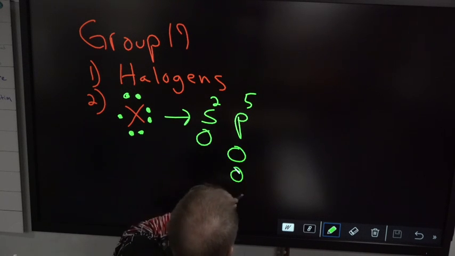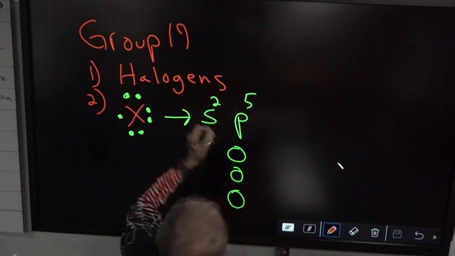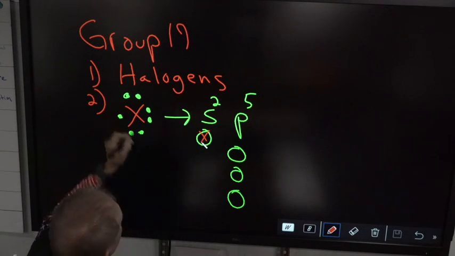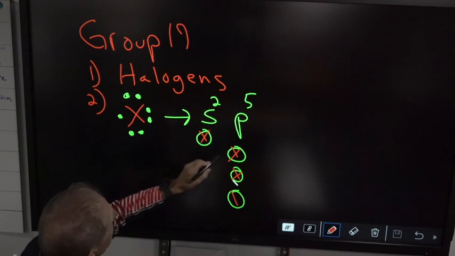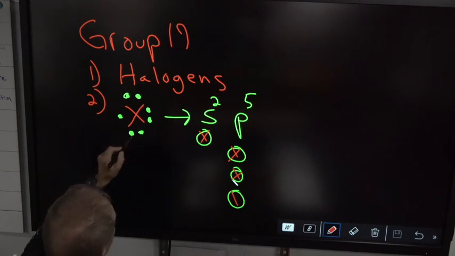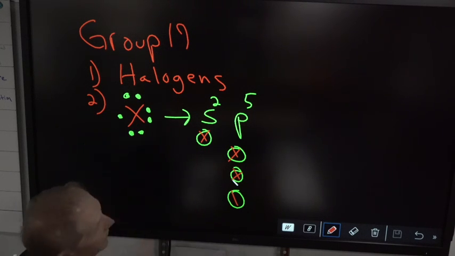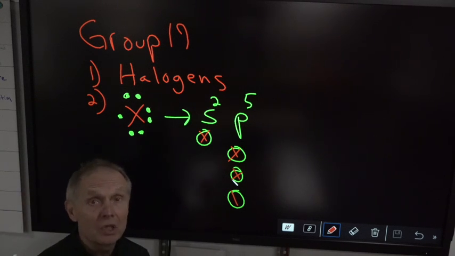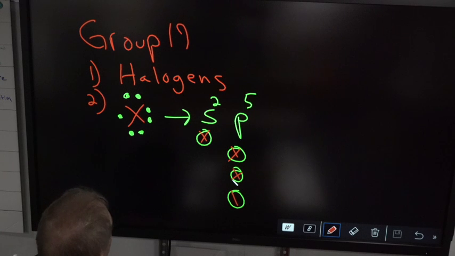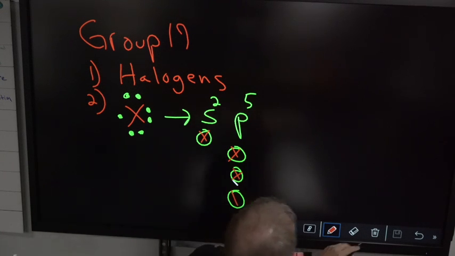So let's check that out. S2, that's at noon. P1, P2, P3, P4, P5. So these 3 are pair, pair, pair. That one right there is that single. So they only need 1 more electron to have a stable octet or look like the noble gases. All right, so that's there. So let's put down number 3.